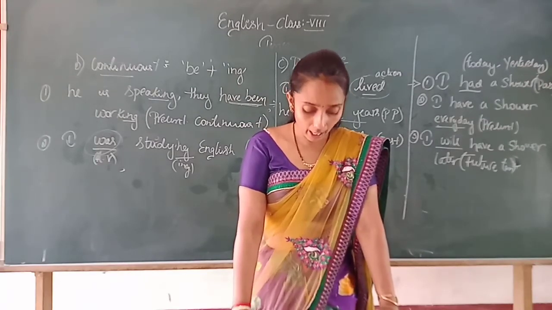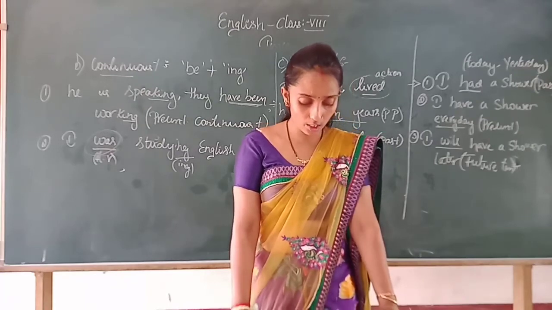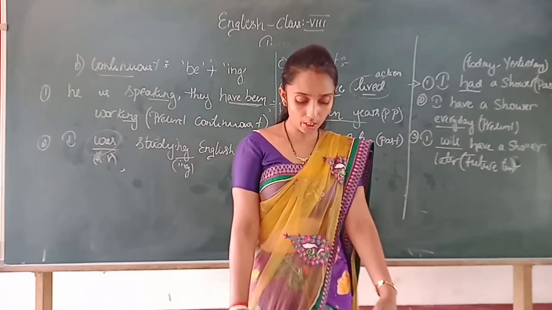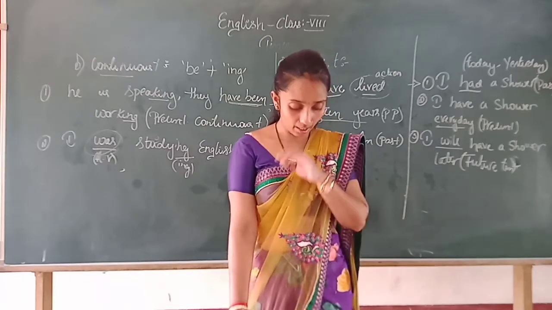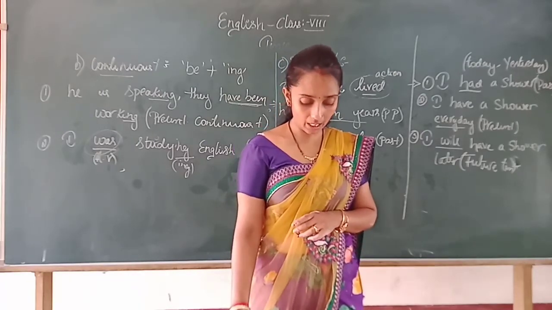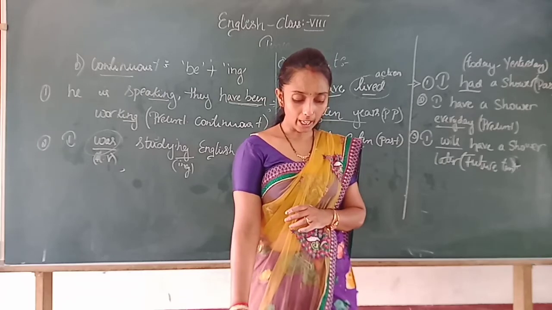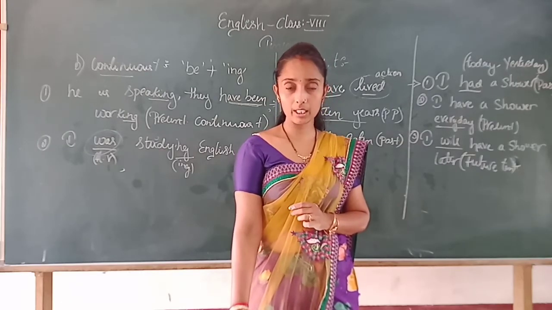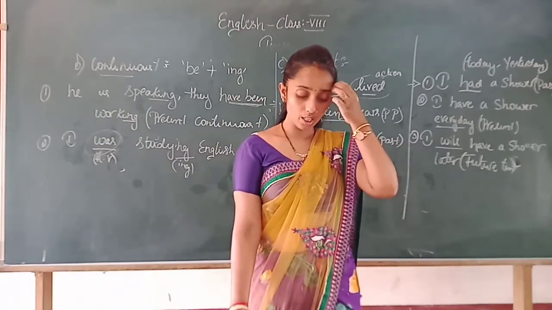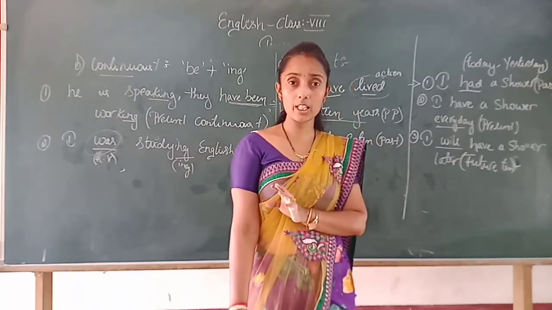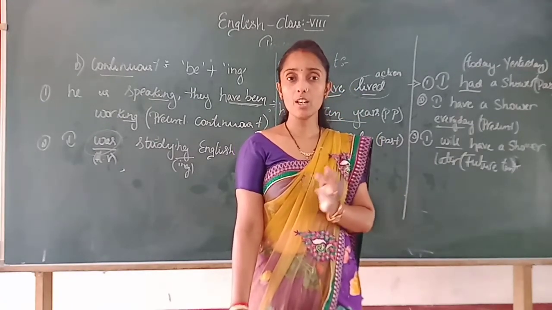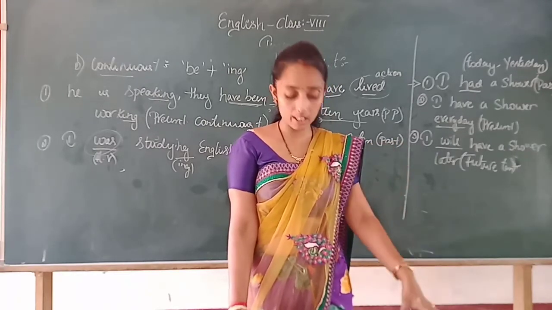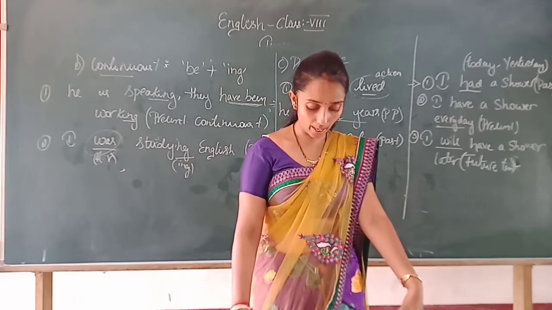The perfect continuous tense shows that something started in the past and continuing at the present. Is it clear? What does it show? Perfect continuous tense in the sense the action which was started in the past and that was continuing even in the present also. Example.